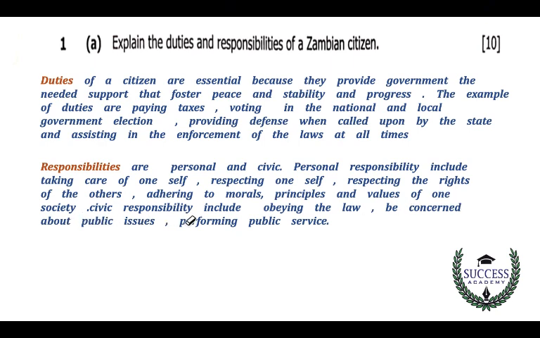And then we have civic responsibilities. They include obeying the law, being concerned about public issues, and performing public service. These are said to be civic responsibilities. So we go to the other question, the second one, which is on B: identify groups of people and citizens with special needs.